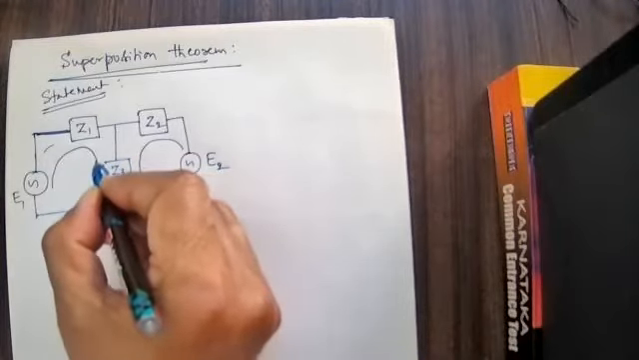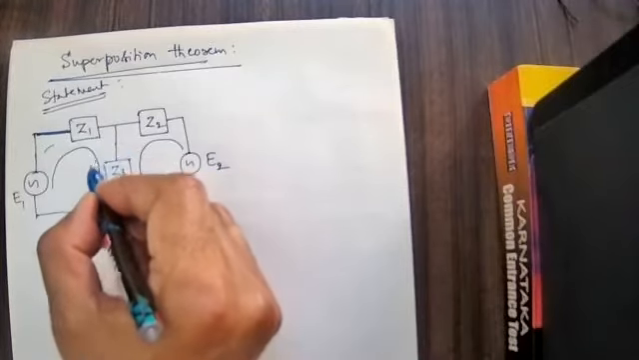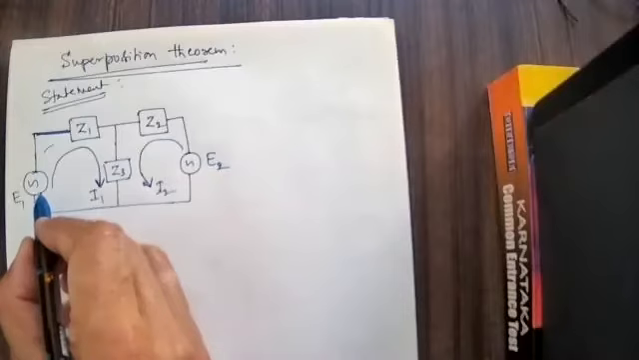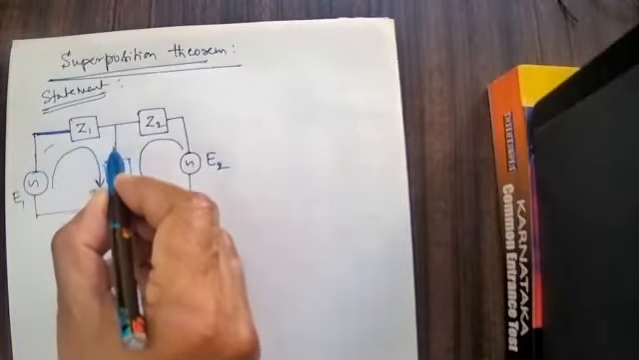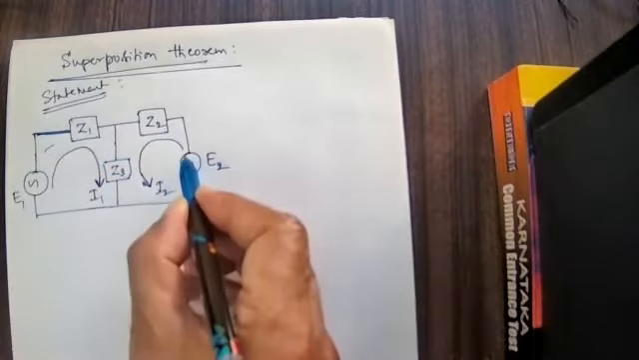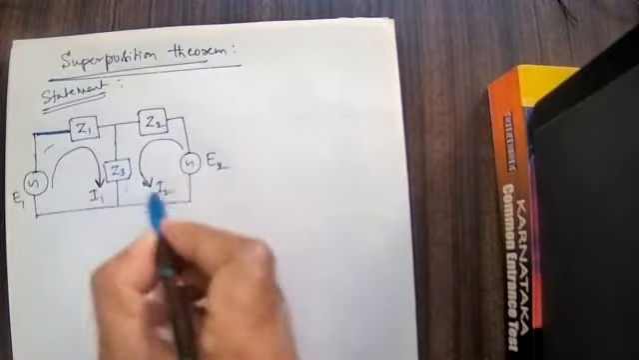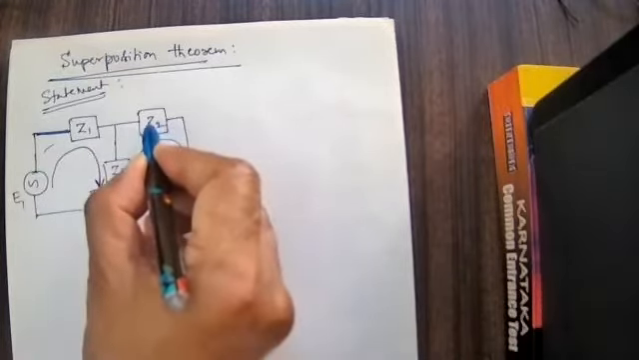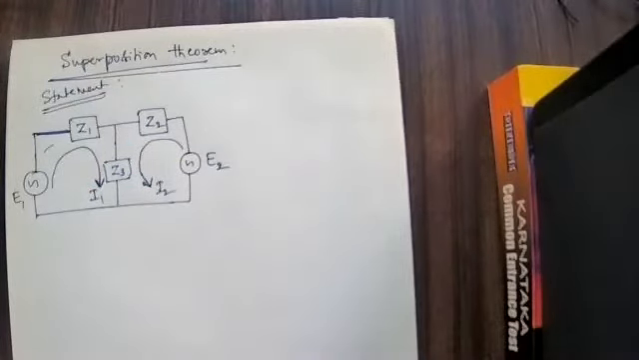Here the current flowing is I1 plus I2. See that? I1 into Z1. Here I1 into Z3. If I'm considering I2, here the current flowing is I2. I2 into Z2, I2 into Z3. Is it right? Carefully you have to think and write.